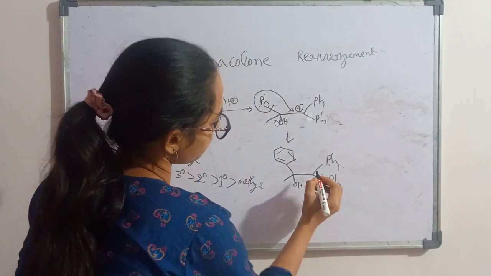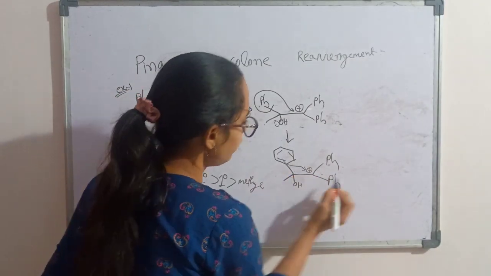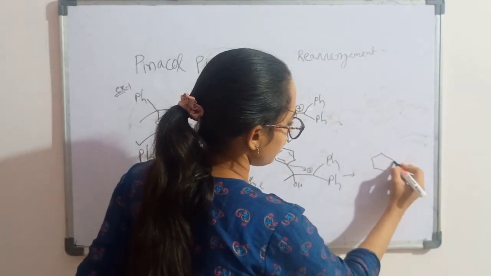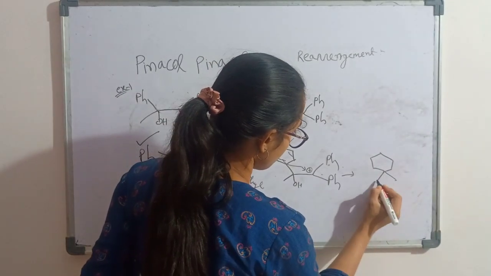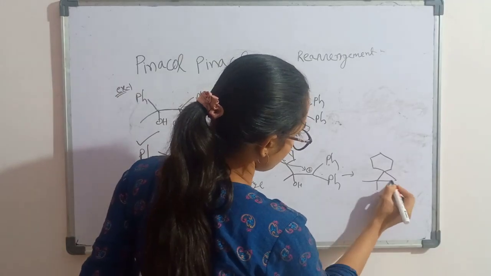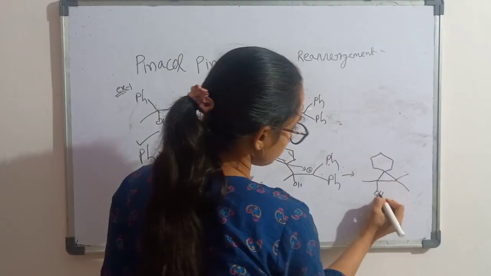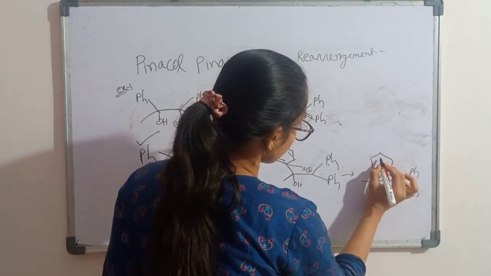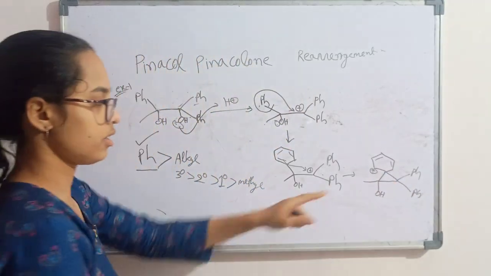Let's say like this. This double bond will attack this carbocation and it will form a species like this.